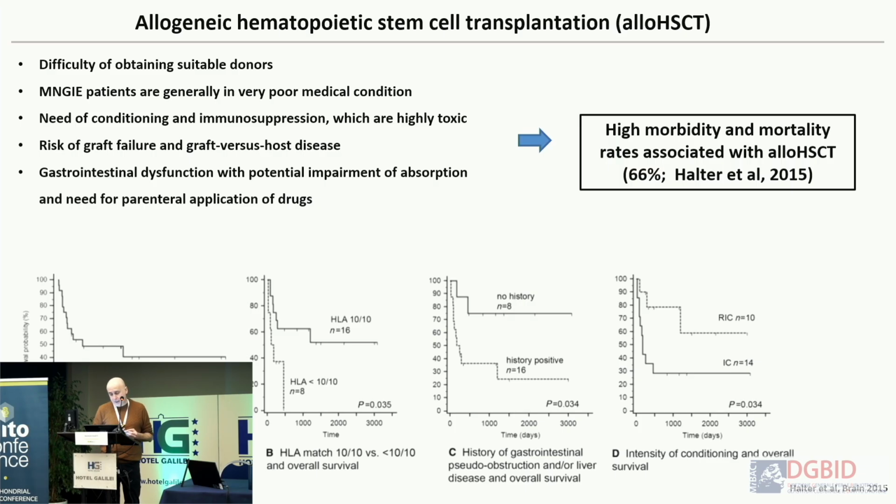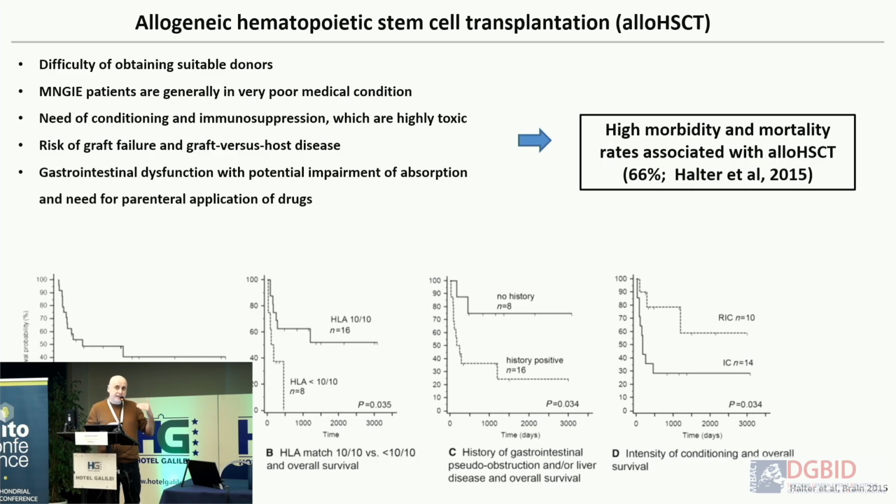For example, in the second plot, we can see that there is a big difference between groups in which the match of the donor was full or not fully matched. And also depending on whether they had a severe history of gastrointestinal pseudo-obstruction or not, and also depending on the intensity of the conditioning.